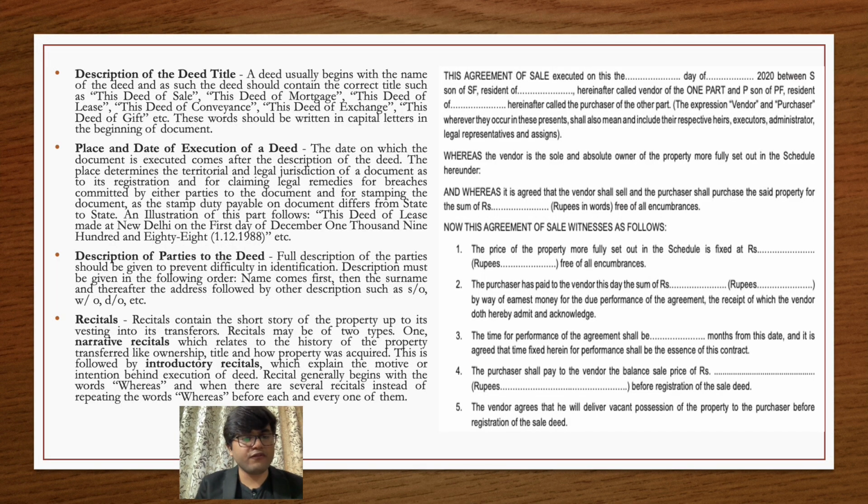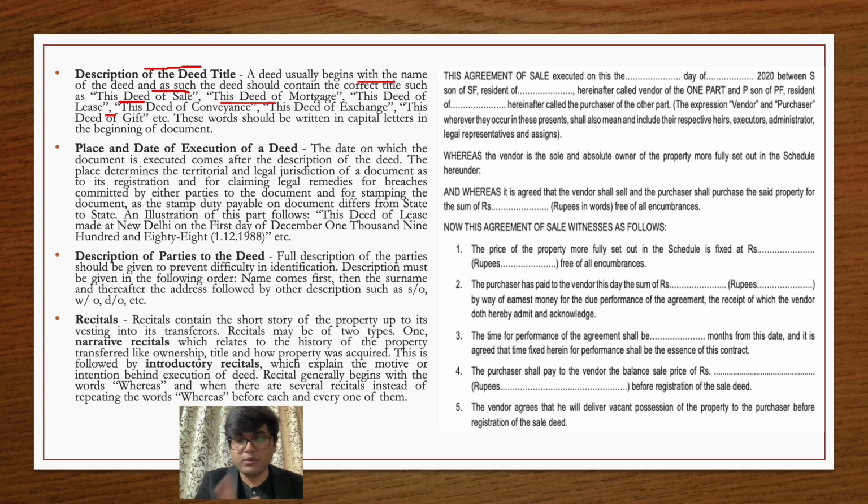First of all, in front of us is the description of the title deed. When you start writing a particular deed, the first thing you have to mention is what type of deed you are making, whether it's a sale deed, a gift deed, a mortgage deed, or an exchange deed. That should be clearly mentioned. A deed usually begins with the name of the deed. As such, the deed should contain the correct title, for example, the deed of sale, the deed of mortgage, the deed of lease, etc.